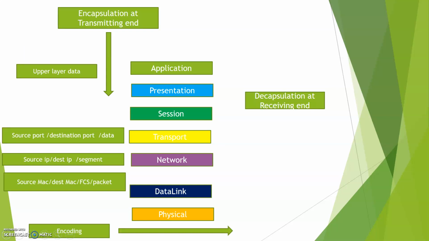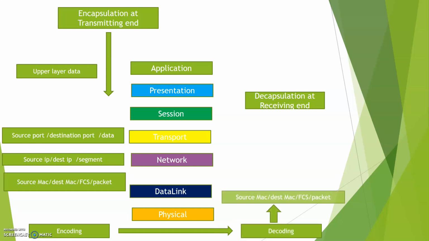Encoding is converting bits into analog signal and it is passed over the cabling. At the receiving end, again it decodes the ones and zeros from the signal. So again the bits are converted into bytes and bytes are converted into frames, then it is sent to the data link layer. In the data link layer at the receiving end it will check the source and destination MAC, and a CRC is run. Once it matches, it will check the result in the corresponding FCS, that's the frame check sequence. Once that matches, then the packet will be pulled from the frame and sent to the network layer.